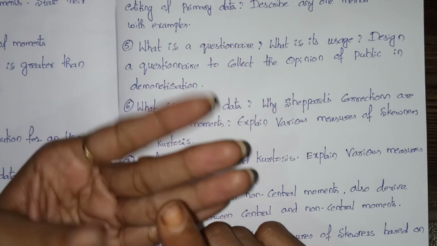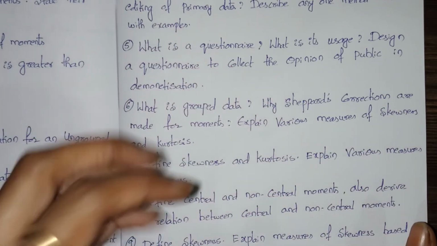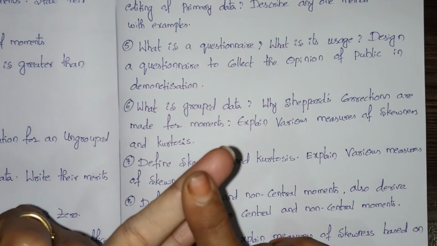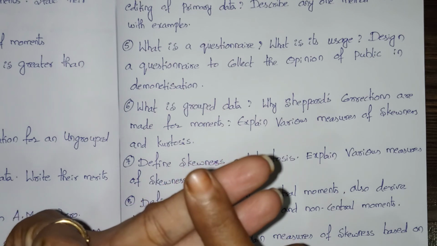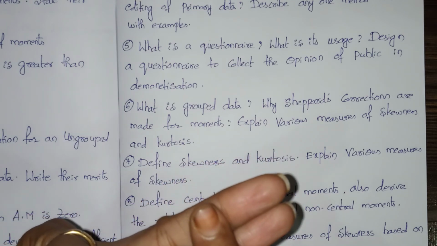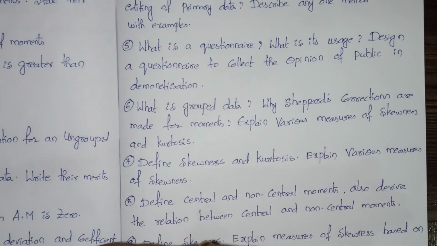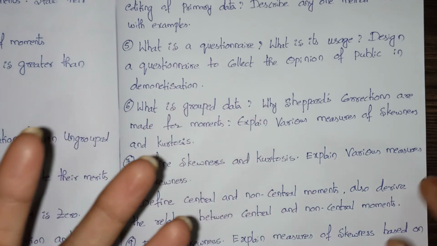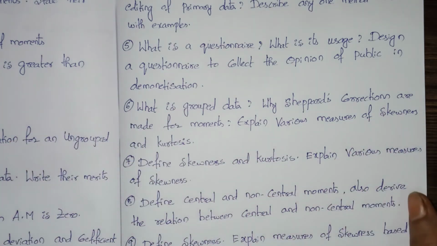If you read these 5 questions, the most repeated questions are these 5. After finishing these 5 questions, you may go to primary and secondary data. But these 5 are the most important, as I said before.